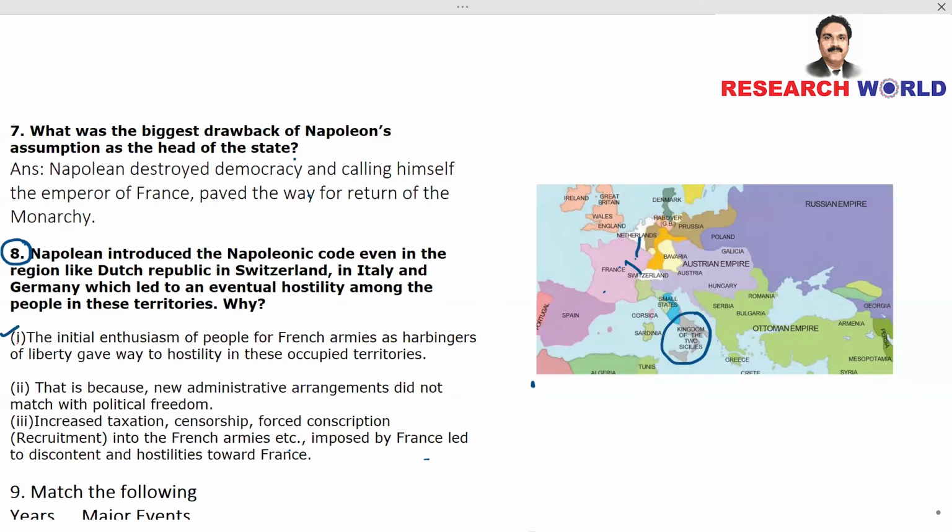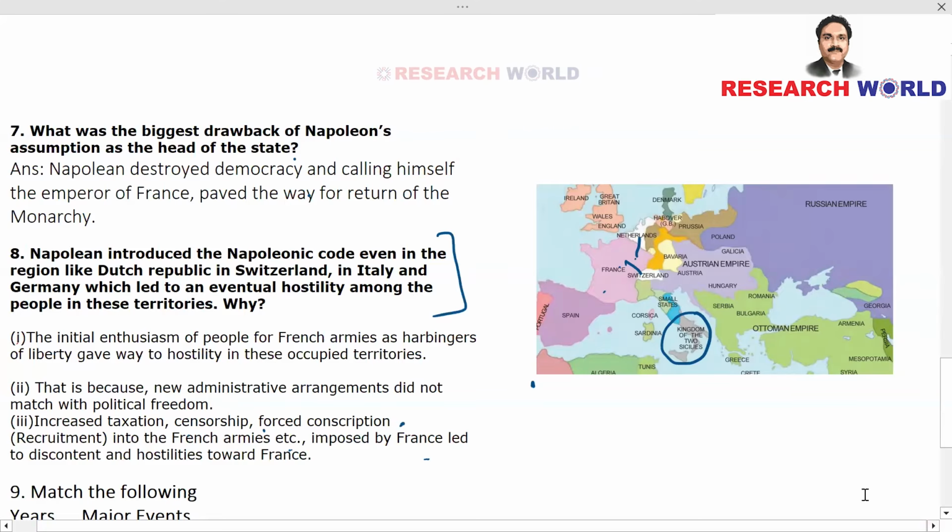So once again, we'll recollect those points 1, 2, and 3. The initial enthusiasm of people for French armies as harbingers, or the beginning of liberty, gave way to hostility in these occupied territories. This is because new administrative arrangements did not match with political freedom, increased taxation, censorship, forced conscription into the French armies imposed by France led to discontent and hostilities towards France. So this is the answer for question number 8. Don't forget these 3 points. Your answer should have at least these 3 points.